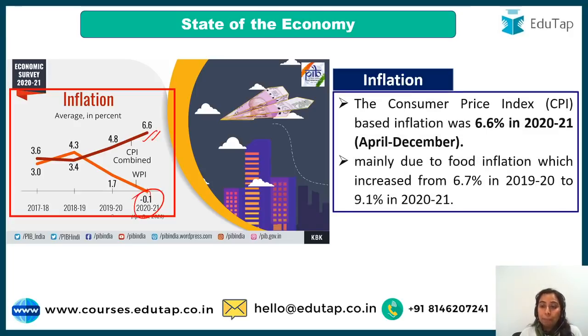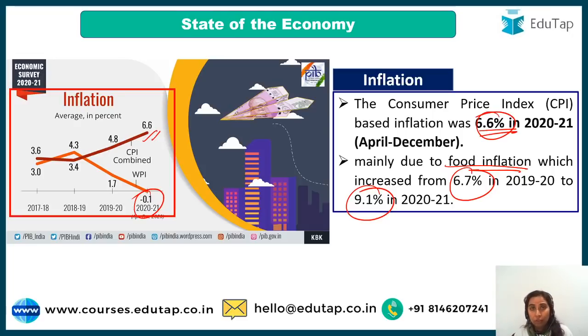So guys, CPI was 6.6, this you have to know, and this inflation was due to food inflation, which increased from 6.7 to 9.1. So first of all, you have to know what the CPI was for the gone year, that was 6.6%, and what was the major factor for it. Because you have to keep in mind these figures, it is important to understand and then remember, rather than just rote memorization.